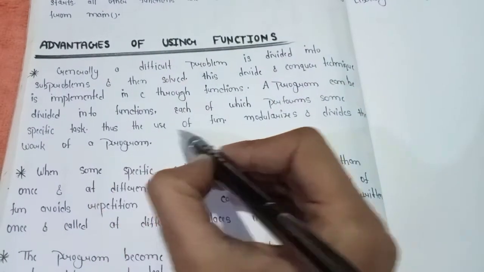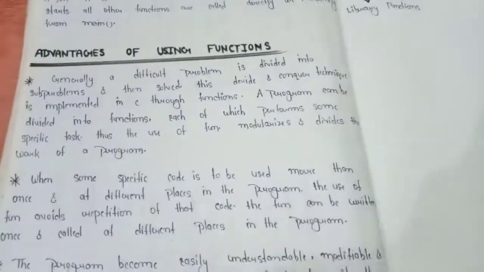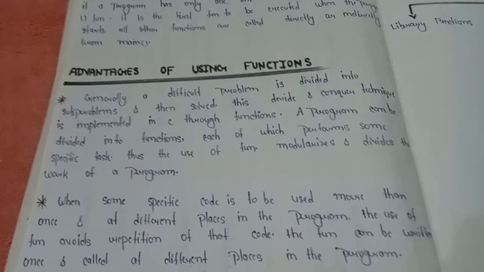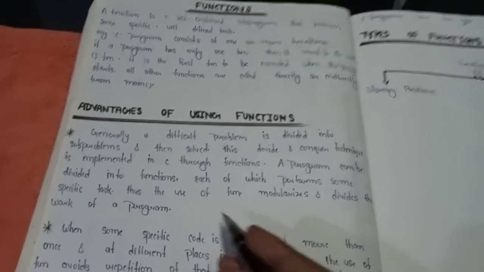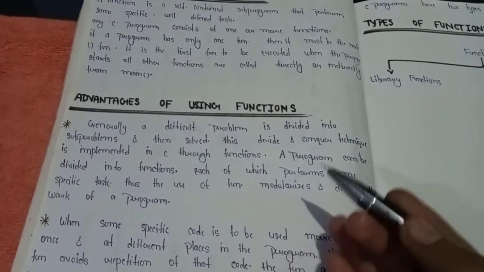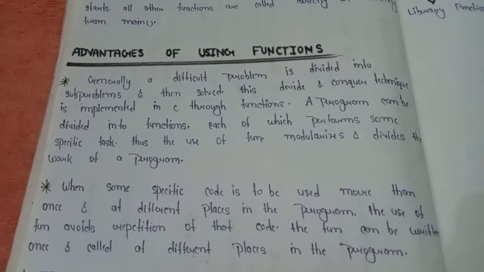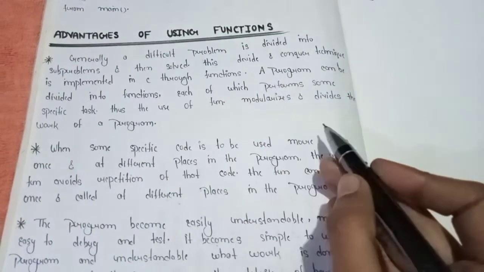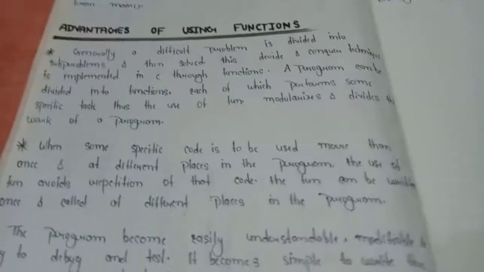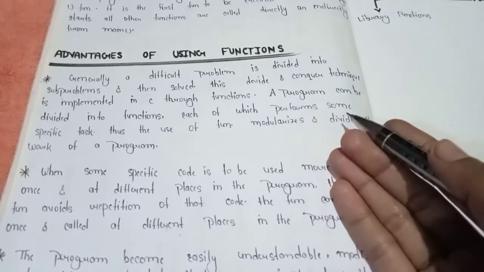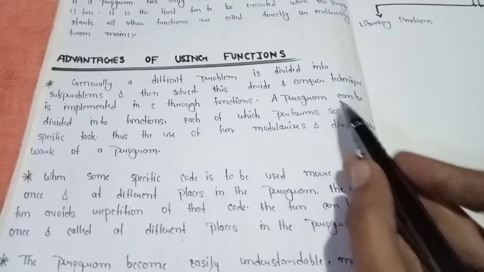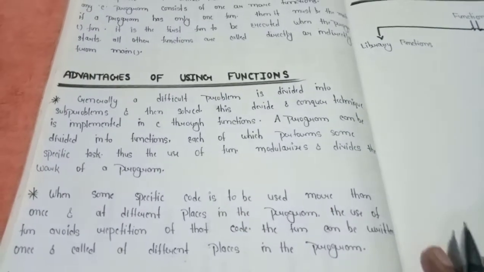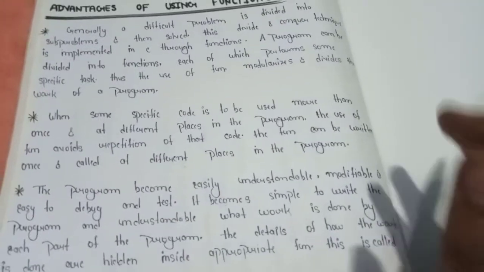Thus the use of functions modularizes and divides the work of a program. Clear? Means just try to understand, a C program is a collection of one or more functions, and if a C program contains only one function, it must be main. Clear? And we solve our program's problem with the help of the divide and conquer technique through our functions.